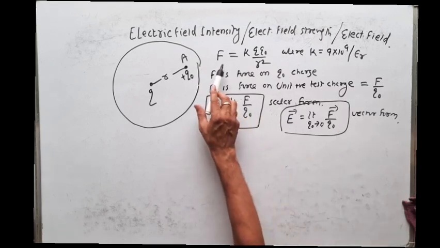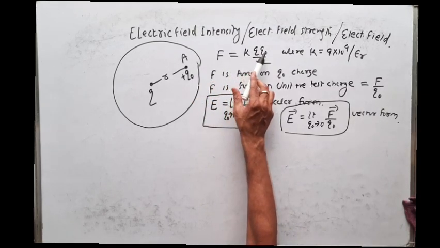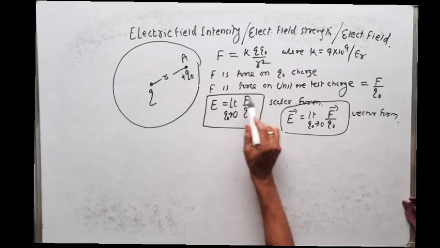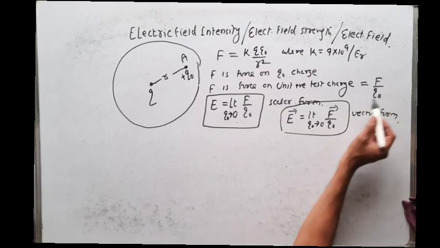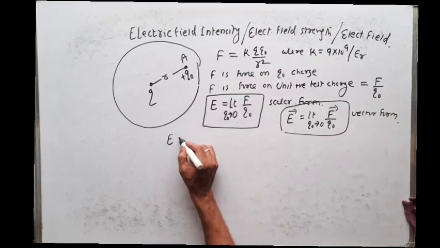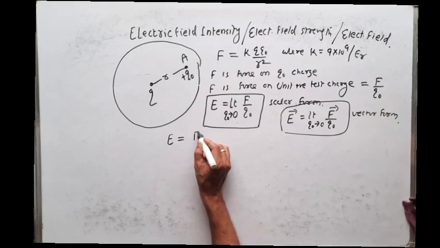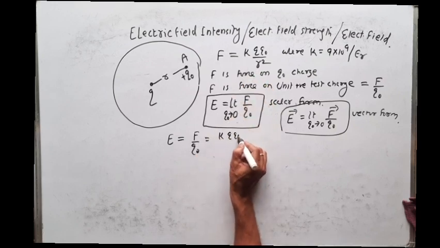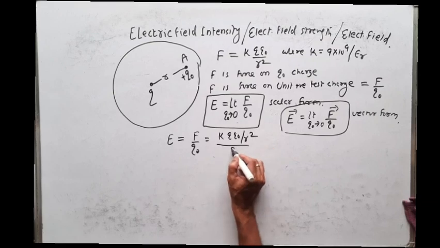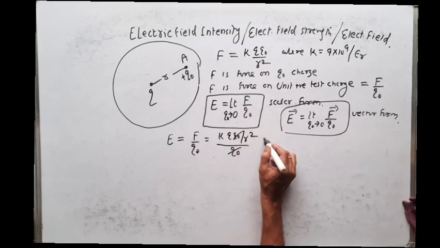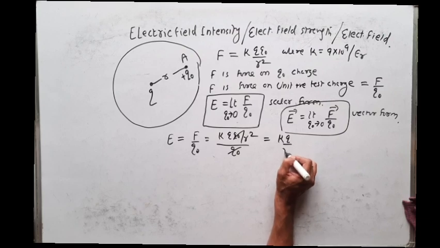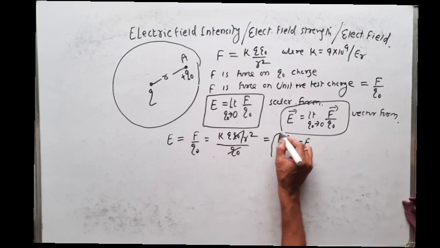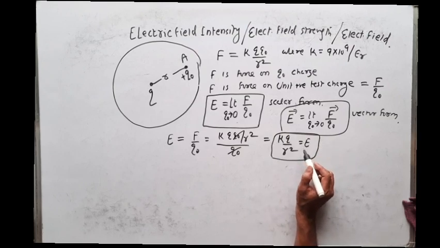You see, I have taken F is equal to K Q Q naught by R square. This is the force for Q naught charge. Then what is the force for unit charge? That is F by Q naught. So I can say electric field intensity at any point is equal to F by Q naught, and F is K Q Q naught by R square divided by Q naught. Q naught cancels, so that is K Q by R square. So this is the expression of electric field intensity in mathematical form.